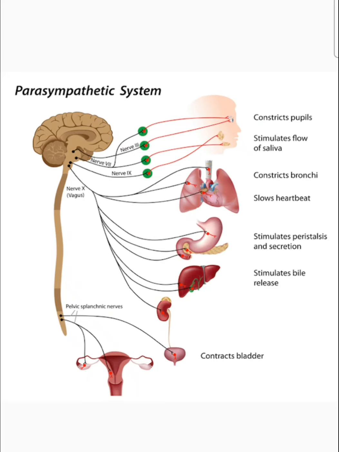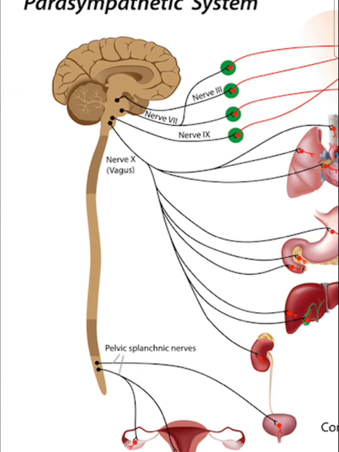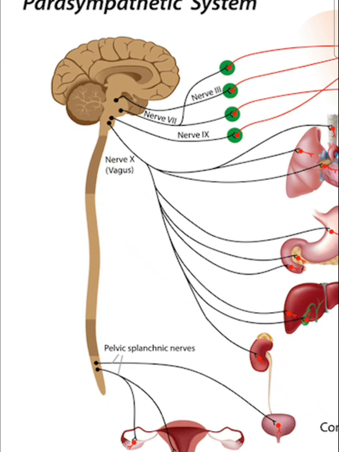Now its efferent connections. You can see in the picture its efferent connection is related to the cranial and sacral region. Cranial region efferents are known as cranial outflow, while the sacral efferents are known as sacral outflow. So it is known as craniosacral outflow.